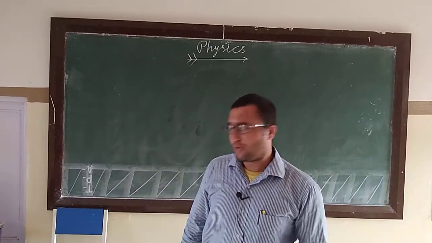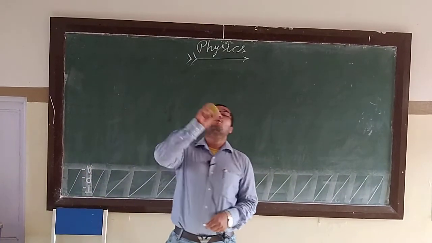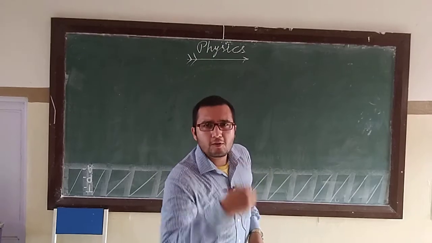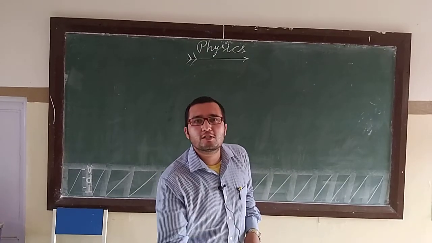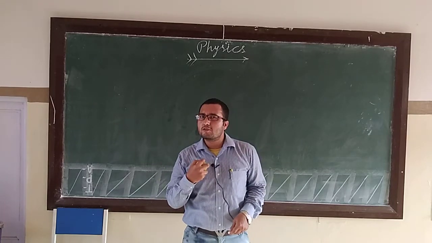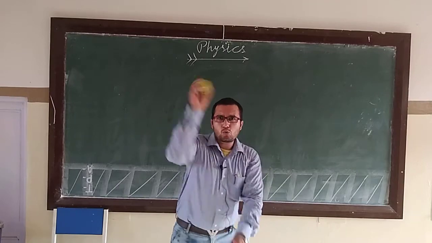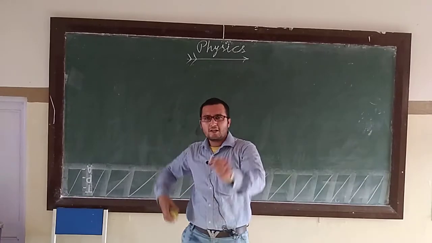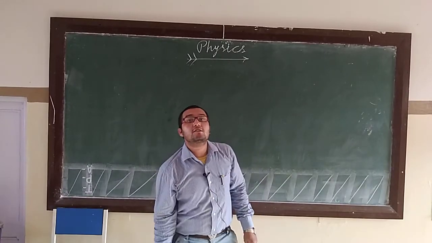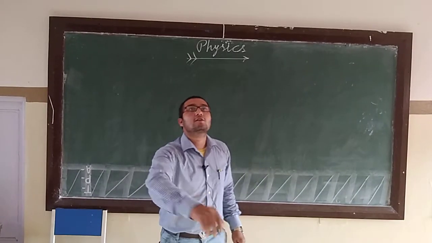So today, what we are going to do? We are going to play. What is it? This object is moving. So what is it called? It is called motion. Yes, motion. So which type of motion we are going to discuss? If I throw like this, which motion is that? Straight, rectilinear. But in this case, which type of motion is this? See this.